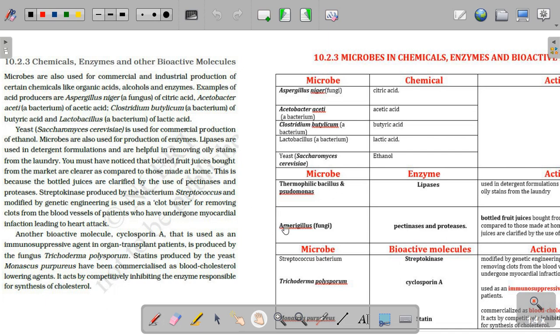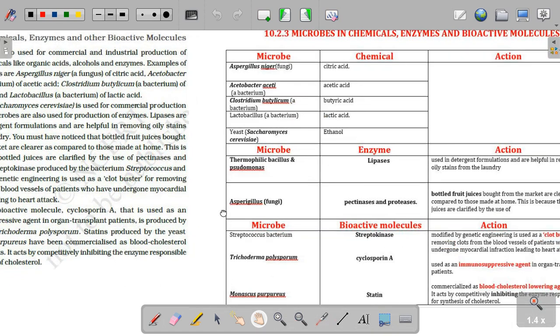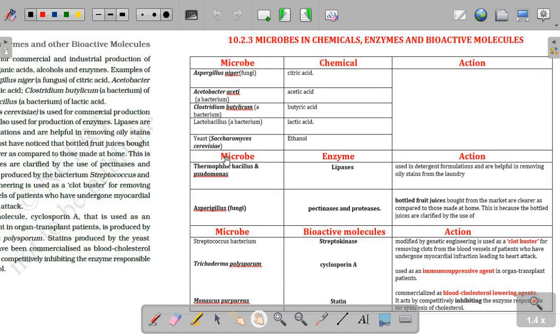Here for your own convenience, I have made that material where I have categorized the microorganisms, what kind of chemicals they are secreting, and also what kind of action they can do. So I'm going to share this material with you. It will be very easy, but you need to practice it. Let's start with the chemicals. How microbes help in production of chemicals.